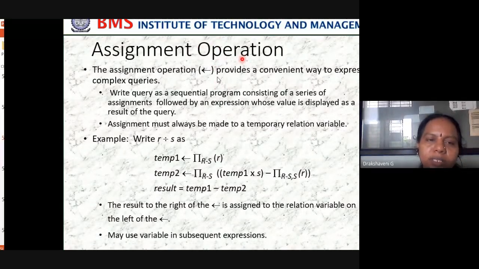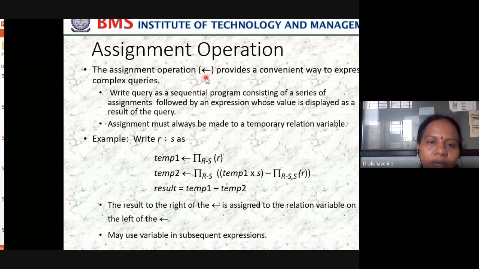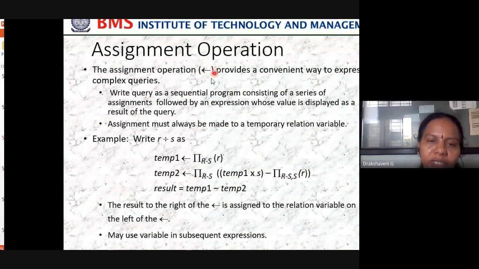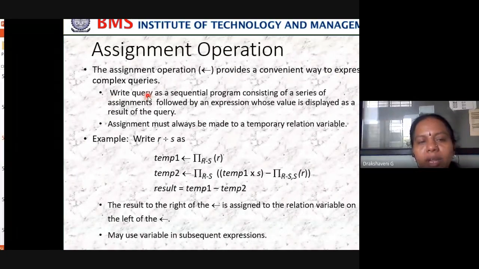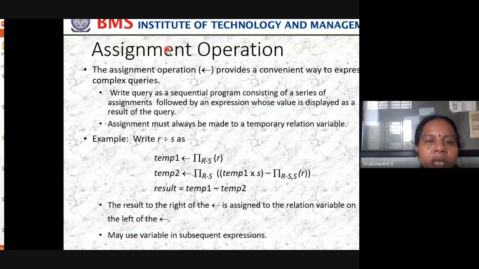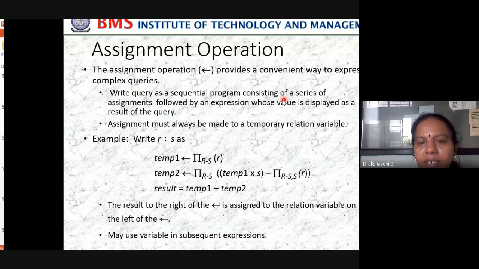What do we do with the assignment operator? This is the symbol we use for the assignment operator. It provides a convenient way to express complex queries. If I have a very complex query and I want to make it simpler, then we use the assignment operator. Write a query as a sequential program consisting of a series of assignments followed by an expression whose value is displayed as the result of the query. Assignment must always be made to a temporary relational variable.